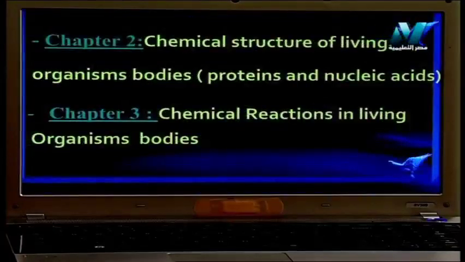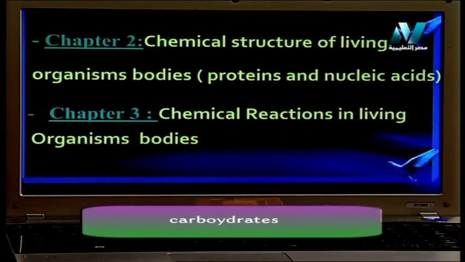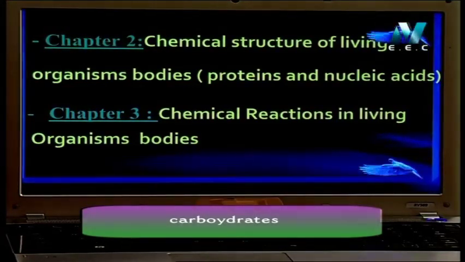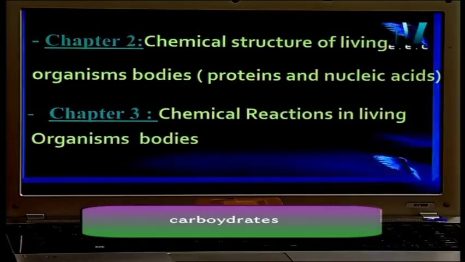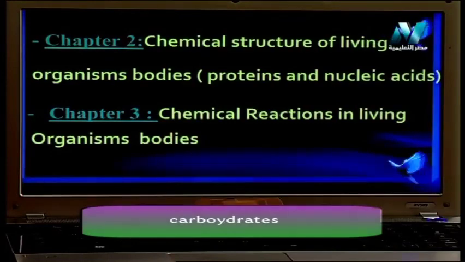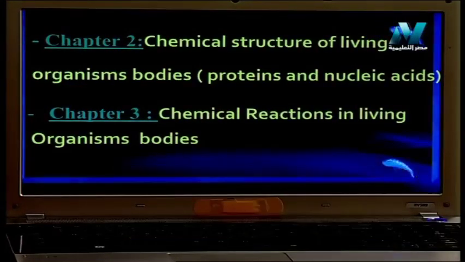The second chapter will talk about protein and nucleic acid. The last chapter in this unit will talk about chemical reactions in the living organism's body.